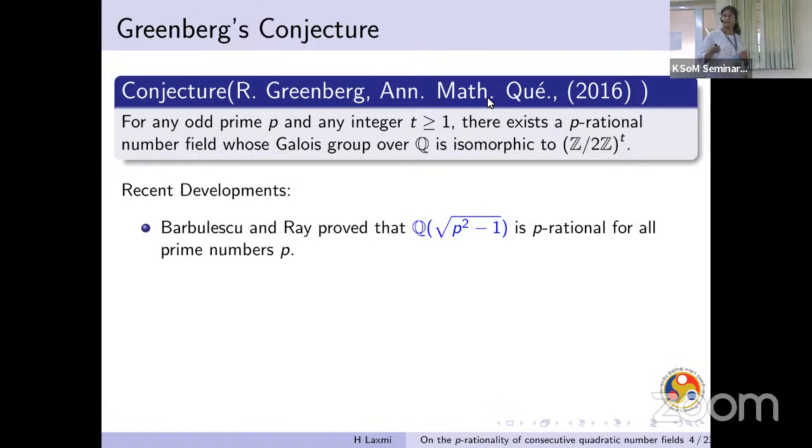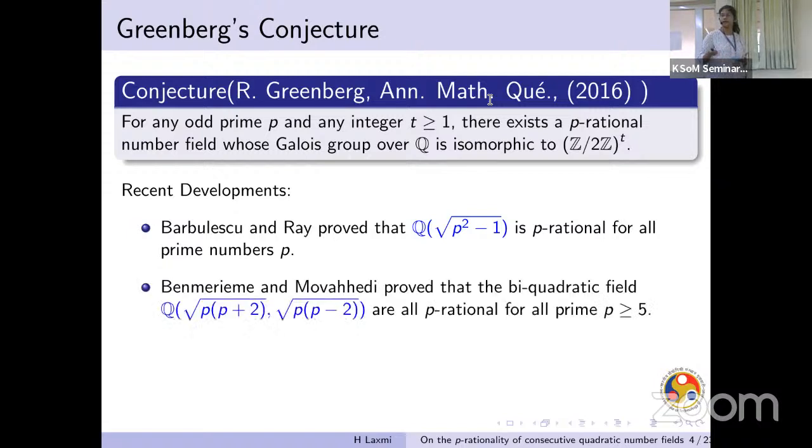So if we see the state of the art of this conjecture, Barbulescu and Ray had proved that Q(√(p²−1)) is p-rational for all p, so proving the conjecture for t equal to 1. And Benmerieme and Movahhedi showed that Q(√(p(p+2)), √(p(p−2))) is p-rational for all p greater than or equal to 5.